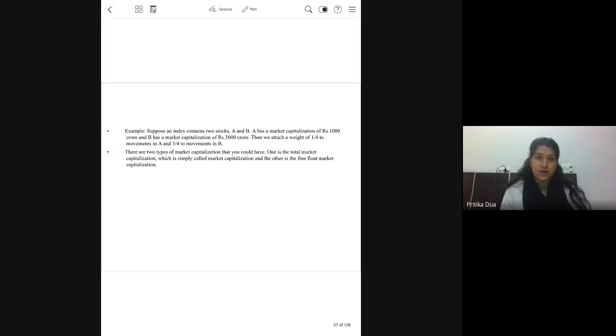market. What is free float or what is full float? There are two terms used with respect to market capitalization: free float market cap and full float market cap. Anyone has any idea? What does this mean?